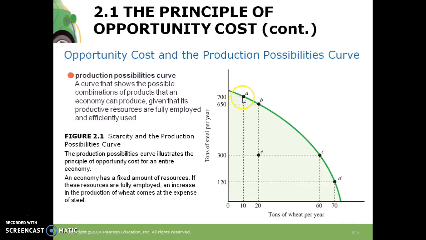Now, if we're at point A, you notice we're producing 700 units of steel, 10 units of wheat. For us to go to point B, we have to give up producing 50 units of steel to produce 10 units of wheat. You'll notice that we can't continue to produce the same amount of steel and same amount of wheat as well. That's one of the challenges we're facing. You have to give up something to get something. So you're going to see a lot of production possibility frontier in terms of your assignment on MyEconLab.